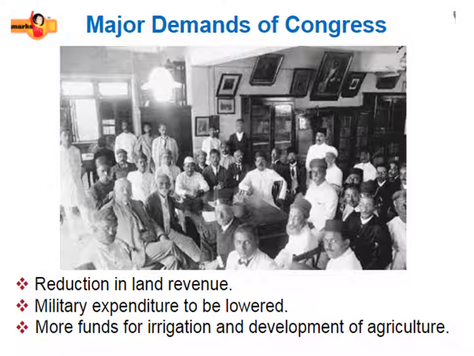In 1878, the Arms Act and the Vernacular Press Act were passed. The Arms Act prohibited Indians from possessing arms. So what is the Arms Act? Indians could not be in the military. The Arms Act prohibited Indians from possessing arms; they could not raise their hands against the British. This is the Arms Act.